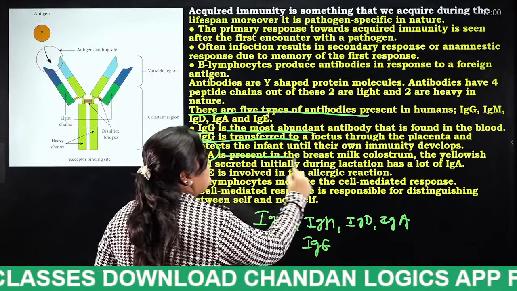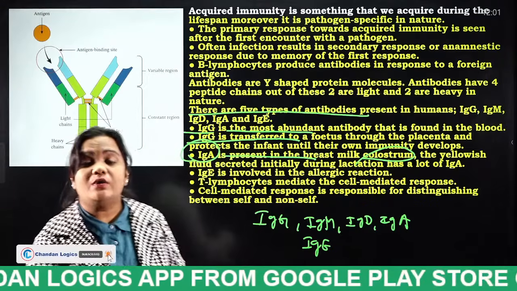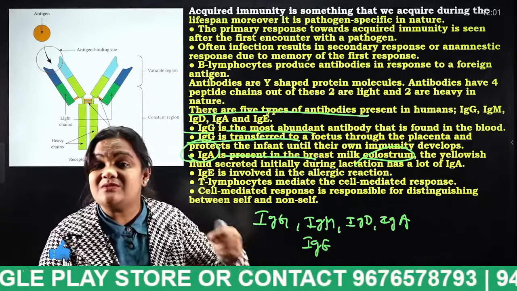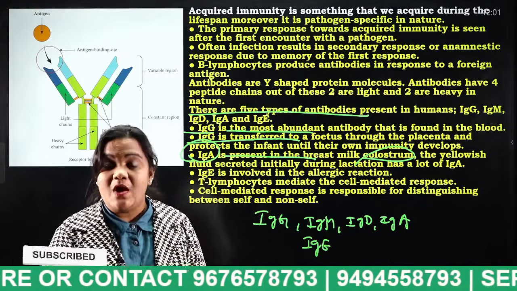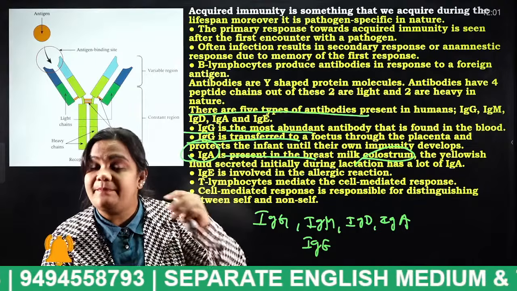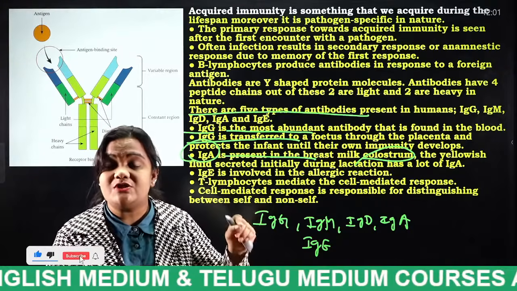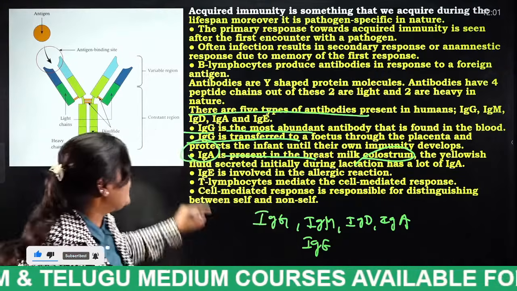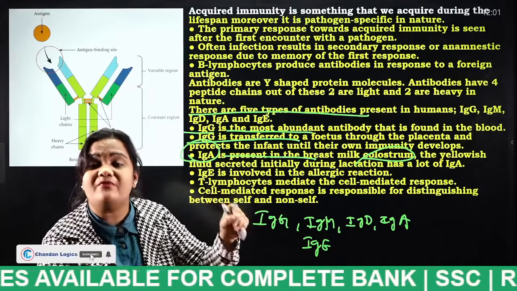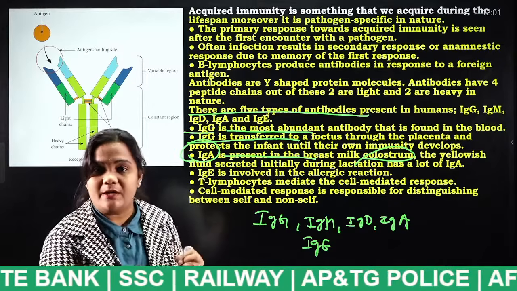It is present in the breast milk, colostrum. Very, very important. After pregnancy, the first drop of the mother's milk is very important. Why? That first drop of the mother's milk after pregnancy is known as what, students? Colostrum. This colostrum consists of an antibody known as what, students? IgA. If a baby consumes that first drop of yellowish milk, that baby is having antibody.